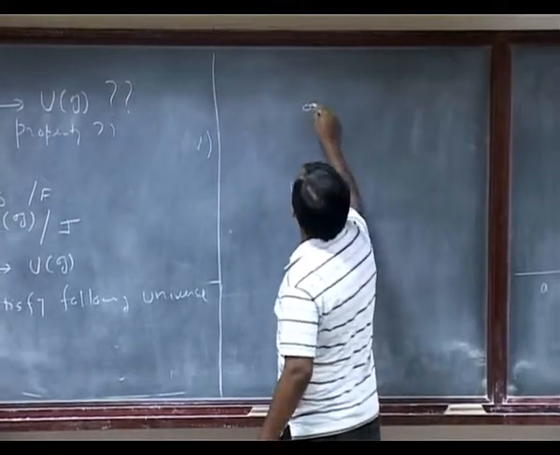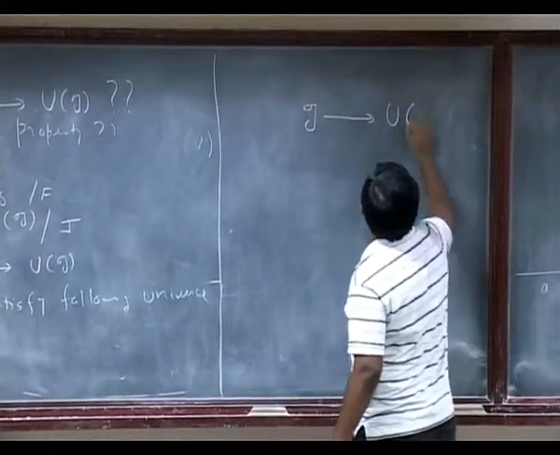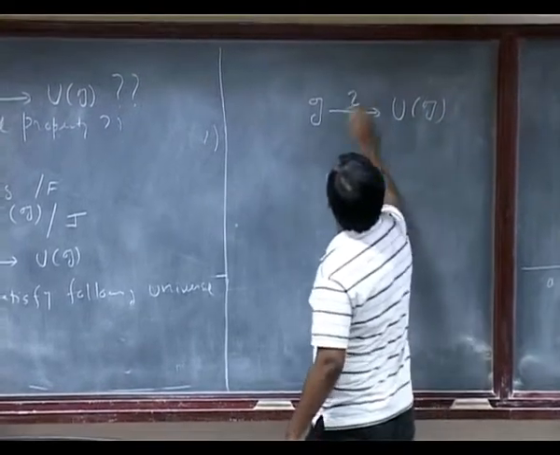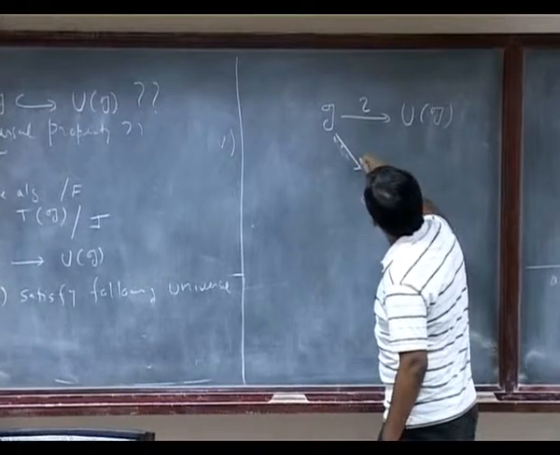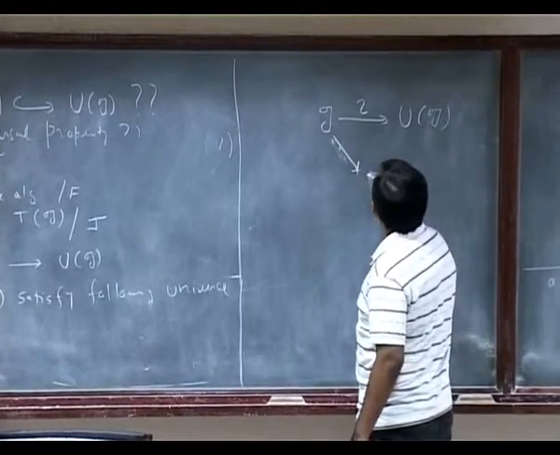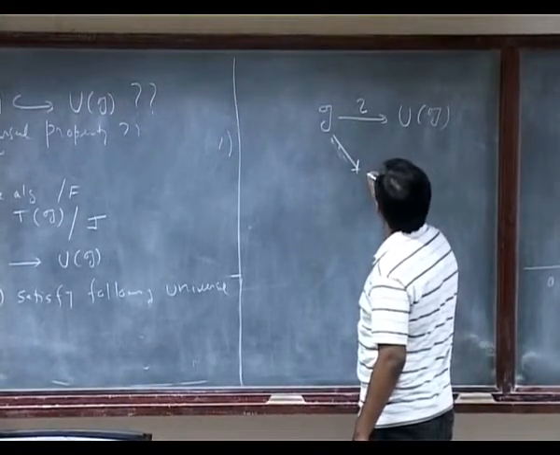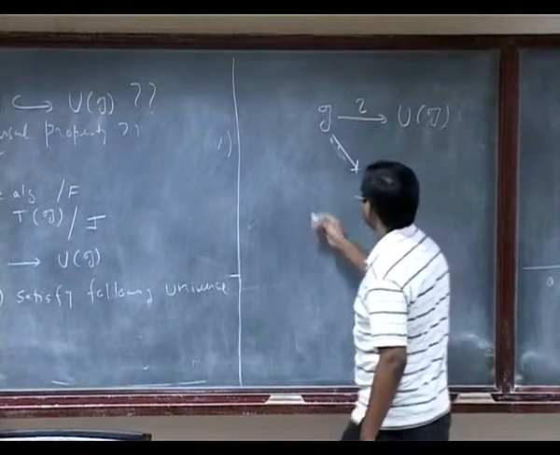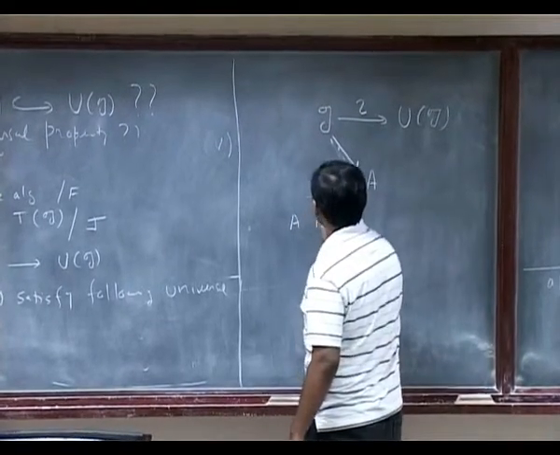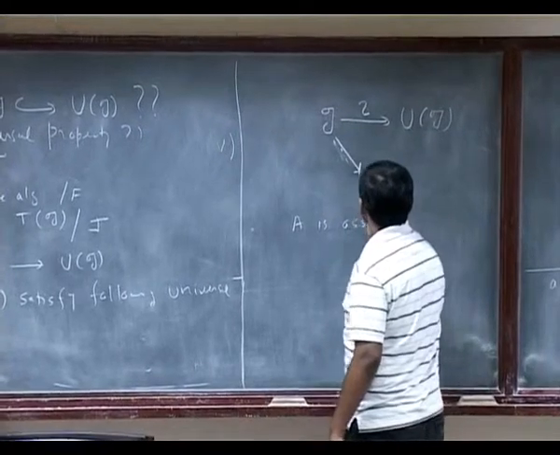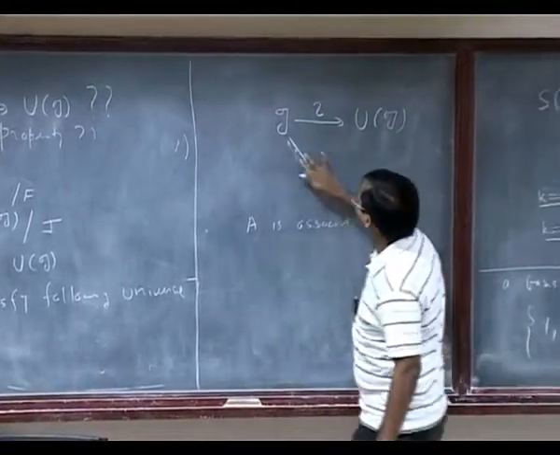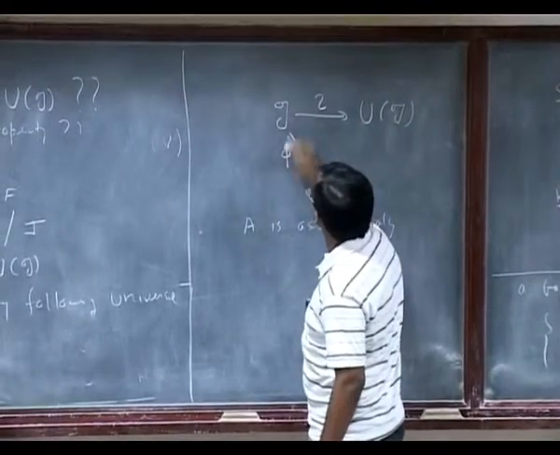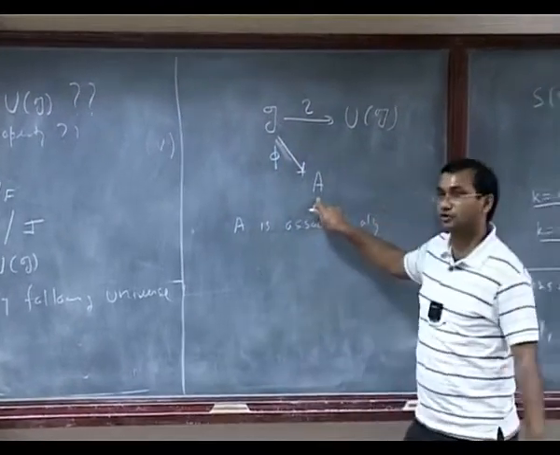So I have this map already from G to UG, which is I, and whenever I have a map from G to any algebra A, where A is yet again an associative algebra, I want any map phi from G to A to be a Lie algebra homomorphism.